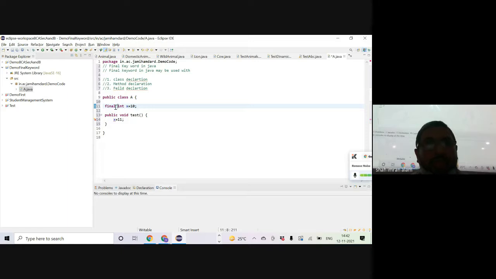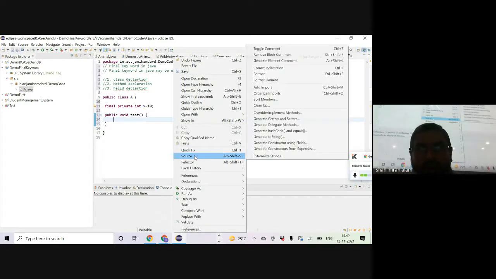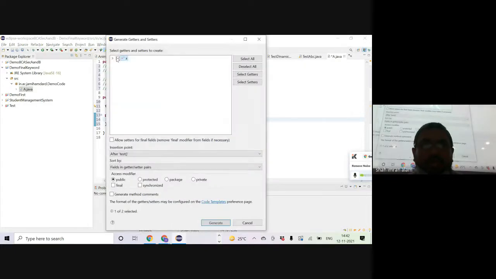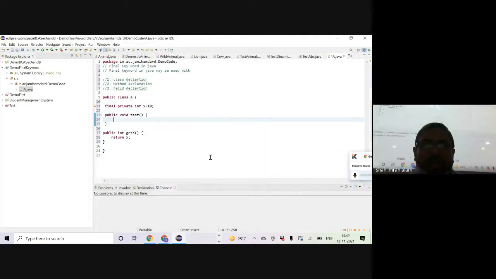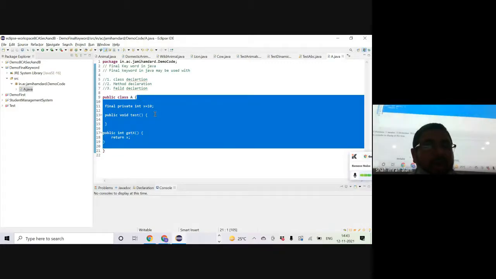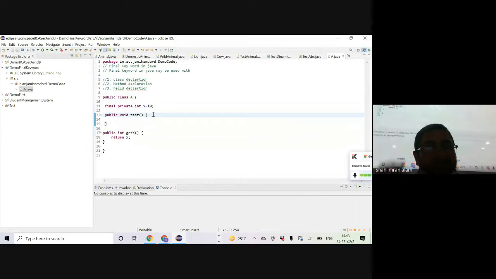Okay. Even though, for example, if this variable is a private final variable, let me say it's private, and let me say I wish to generate getter and setter methods for it. Okay. So generate getters and setters. I will choose both getter and setter methods. Generate. Now private means if this had not been a final variable, I had the opportunity to change this variable within the code of this class. That means from here to here. So in any of the methods, I can write the code to change the value, right?